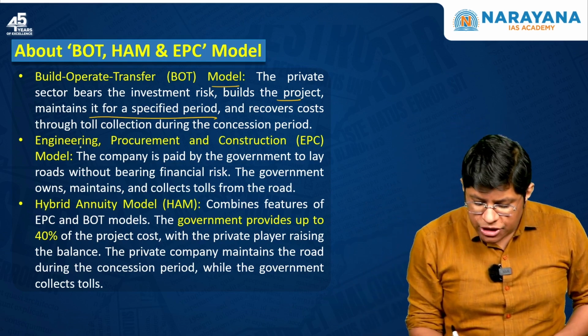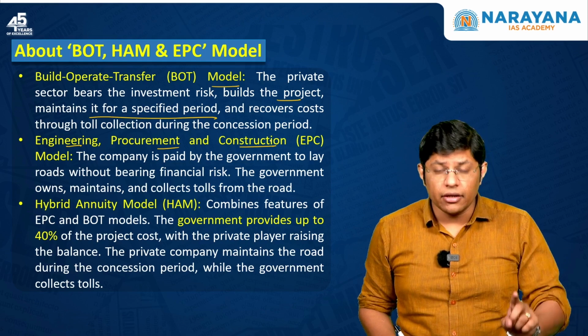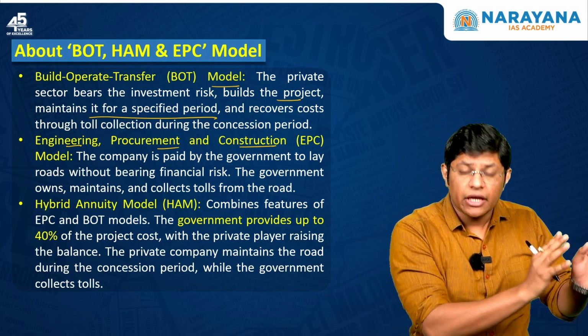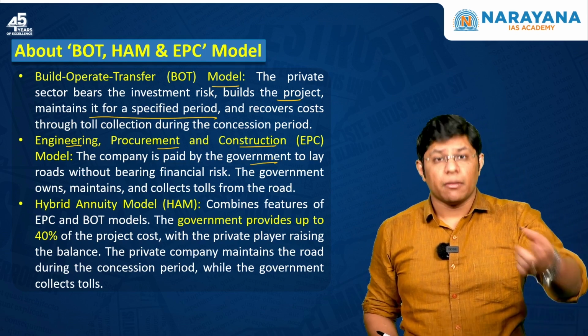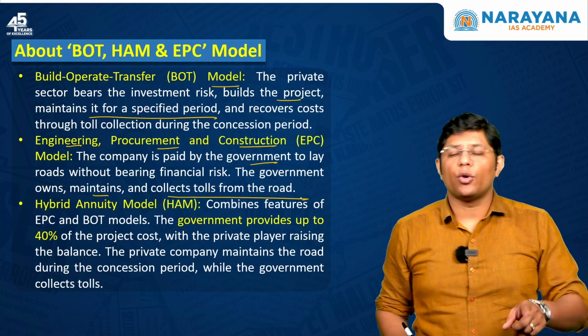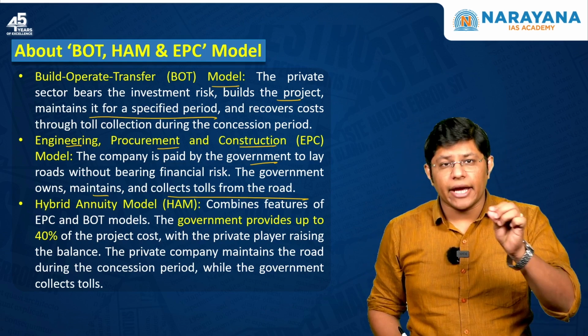Second, the engineering, procurement and construction model. Here the private company that is constructing the project is financed by the government. The government is giving money, but here the government owns, maintains and collects toll from the road. Third, the hybrid annuity model.